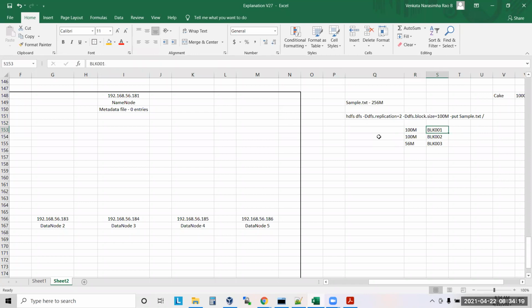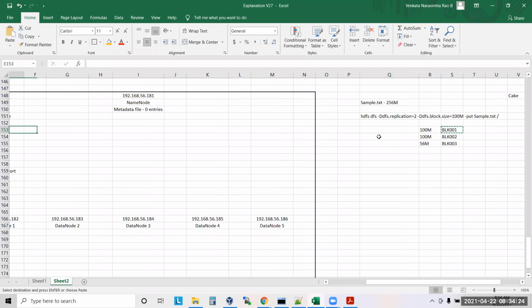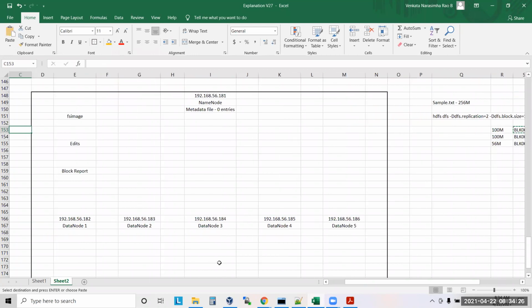So it will write each block 2 times. Block 1 2 times, block 2 2 times, block 3 2 times. Clear?